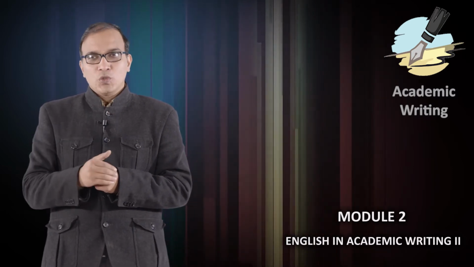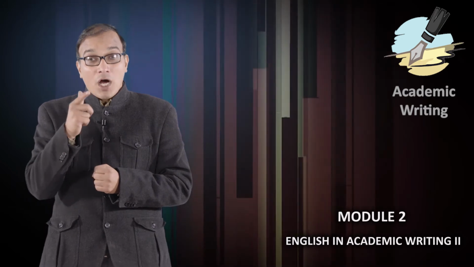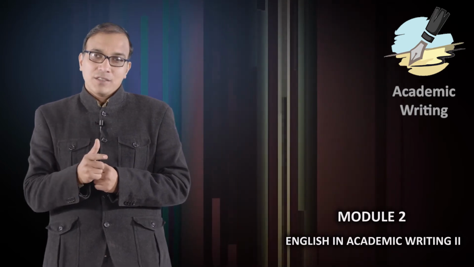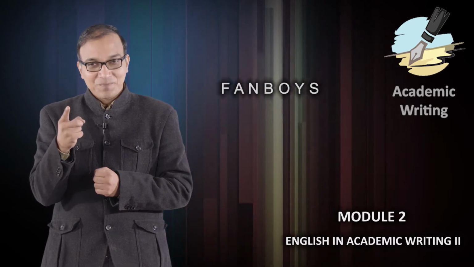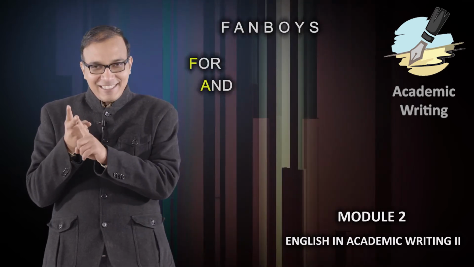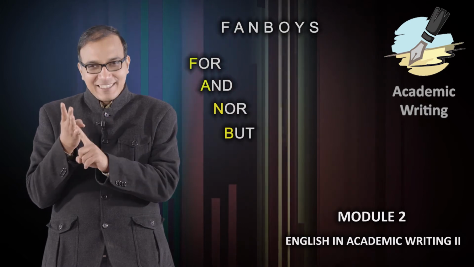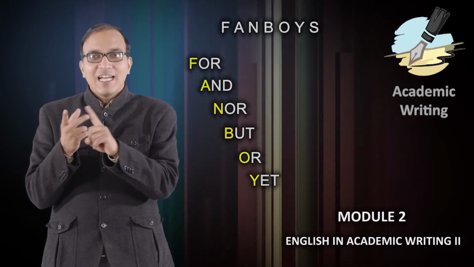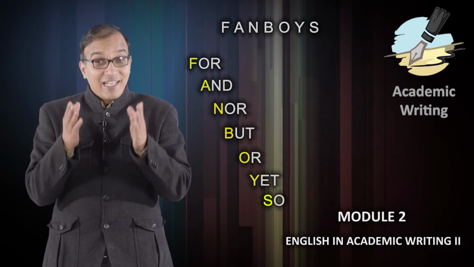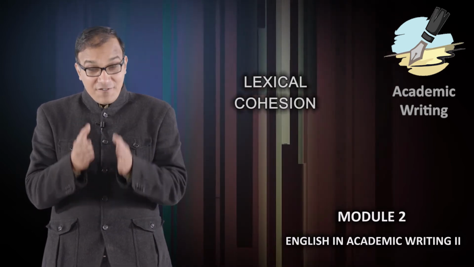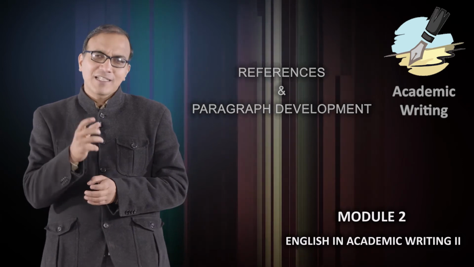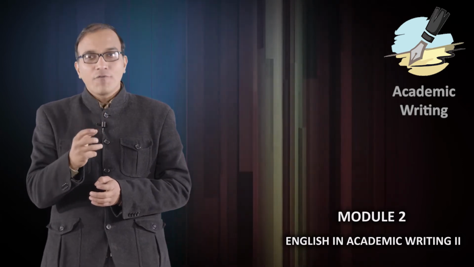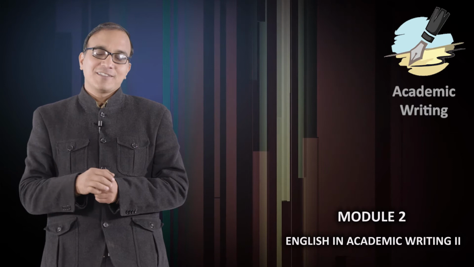And we told you that we can achieve cohesion and coherence with the help of conjunctions, FANBOYS, remember? For, and, nor, but, or, yet, and so. And lexical cohesion, references, and making strong paragraphs, that is paragraph development. These are the basic tools of ensuring cohesion and coherence.